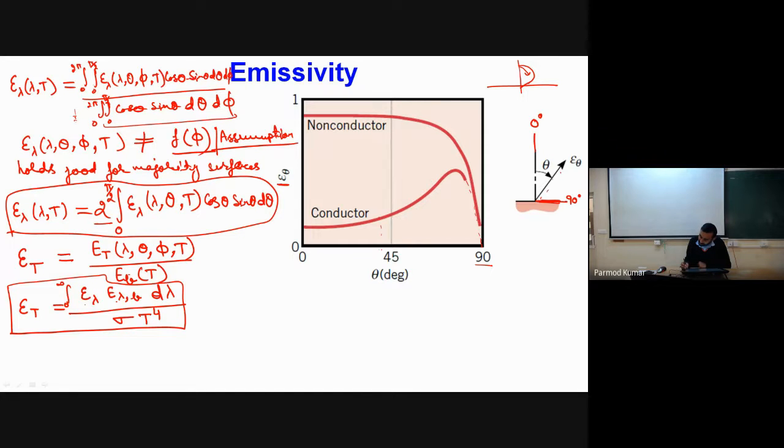Then for non-conductors, we find up to an angle of about 70 degrees there is a fixed value of epsilon theta, and after that it decreases almost to 0.